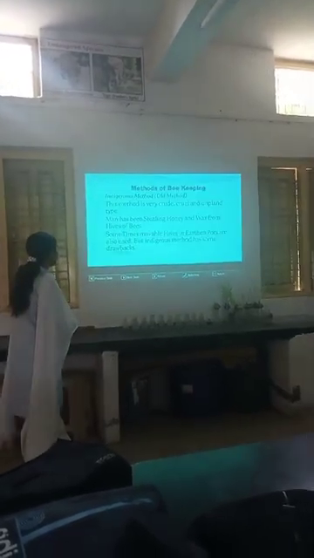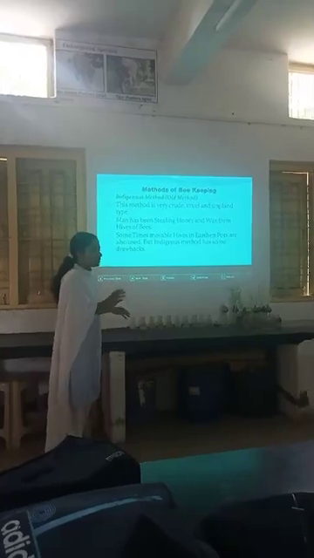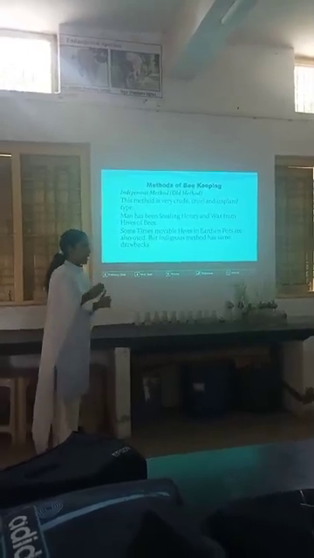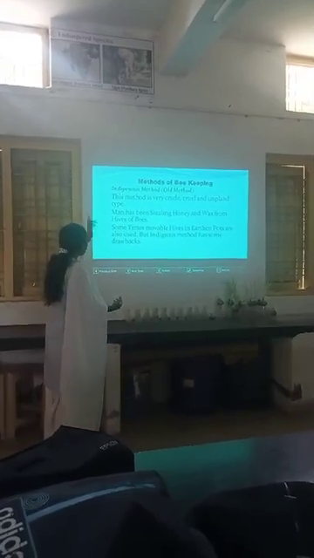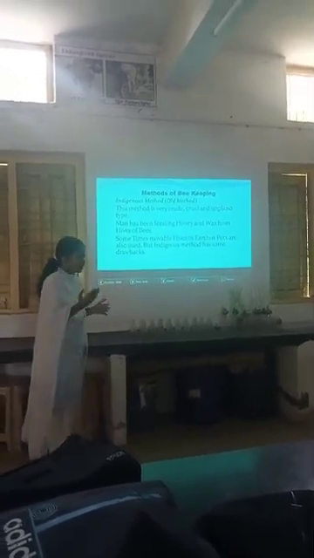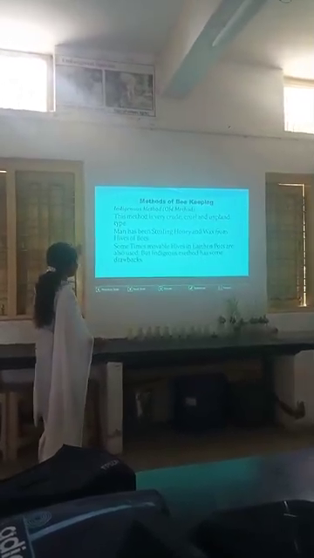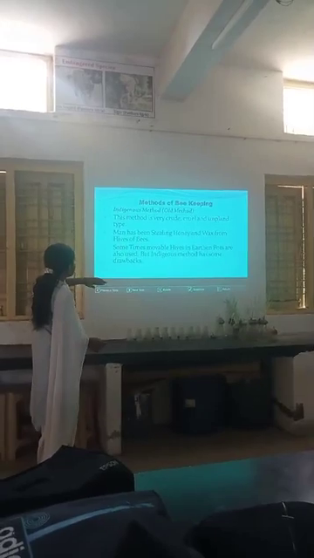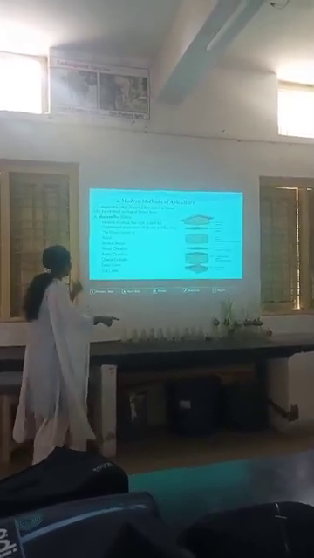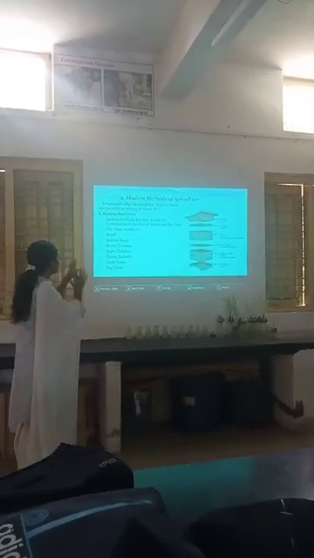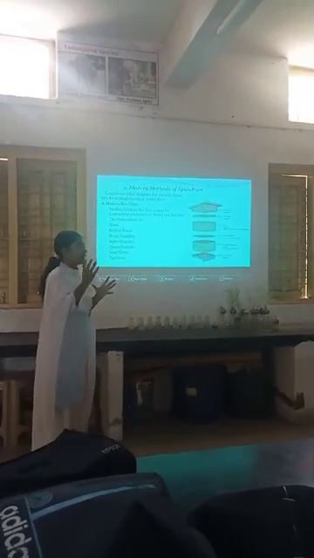In the third slide, I have written the methods of beekeeping, because man has been stealing honey through the following methods, in which the first is the indigenous method, also called the old method. Apart from the indigenous method, the second is the modern method, and in the modern method I have written the information about the Langstroth beehive, which is used nowadays to rear honeybees.